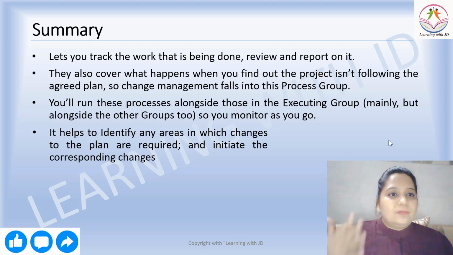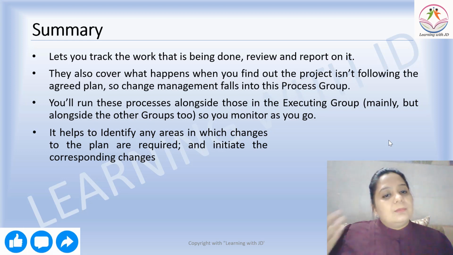So you need to understand all the four things. It helps you track, review and report. It also covers what happens when you find out the project isn't following the agreed plan. So you run this process along with the executing process group so that you can make changes as you go, and it helps you identify any area in the project management plan where changes are needed, and you can initiate the corresponding changes accordingly.